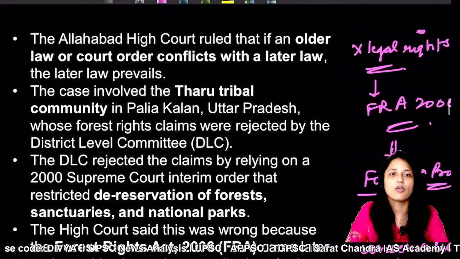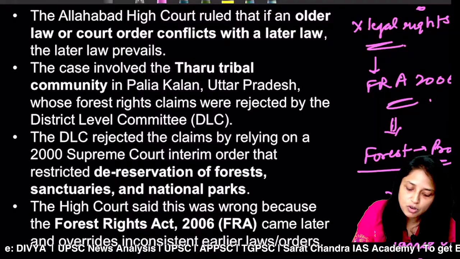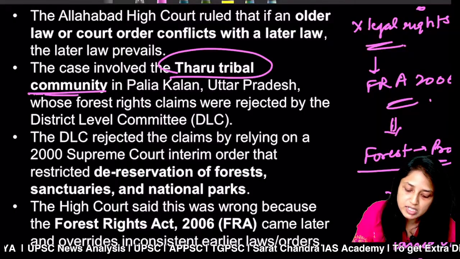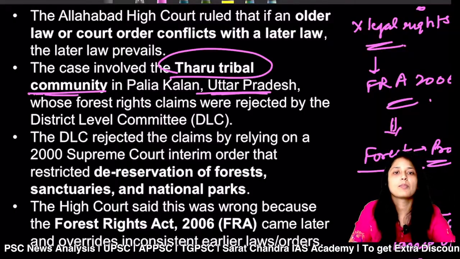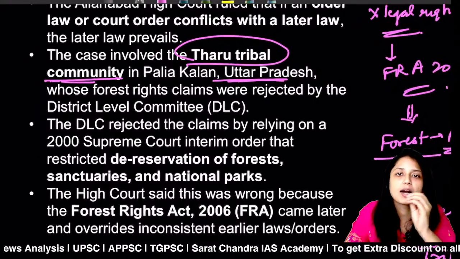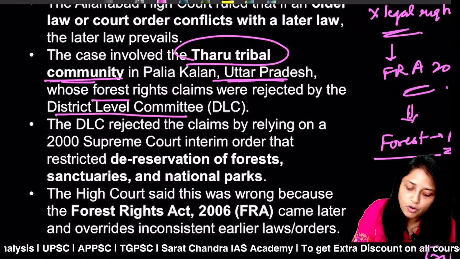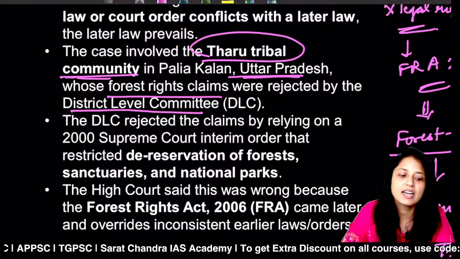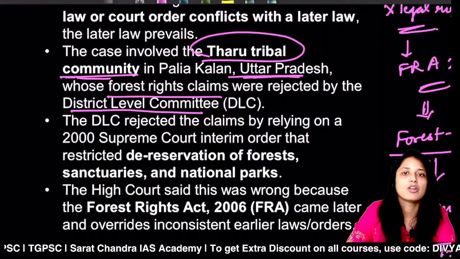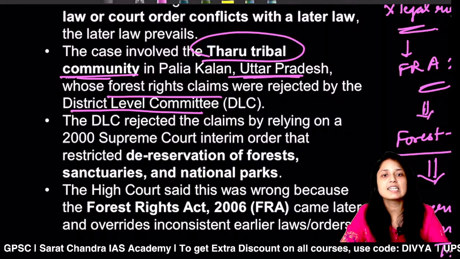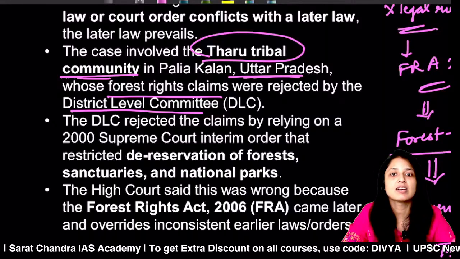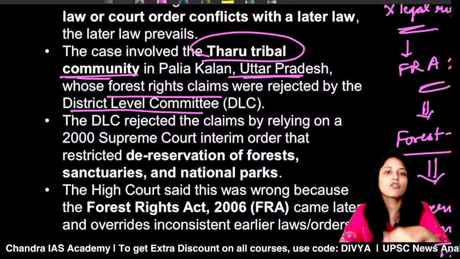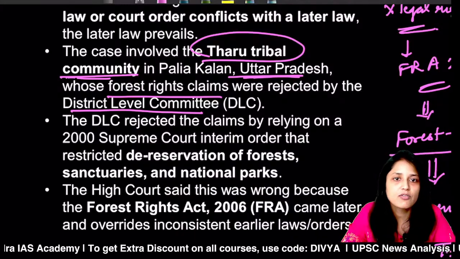Recently, this was a case of the Tharu tribal community which lives in Uttar Pradesh. The district level committee rejected their forest right claims. Forest right claims means the people are claiming that this is our land and we want habitat rights and livelihood rights in this region. So recently their claims were rejected by the district level committee. And on what basis was this rejected?